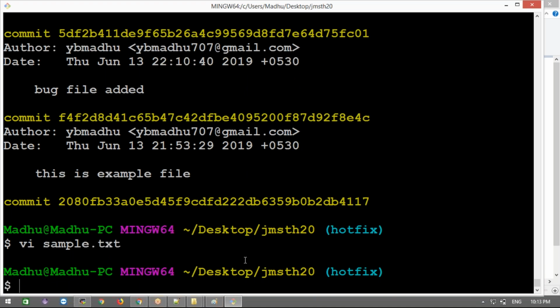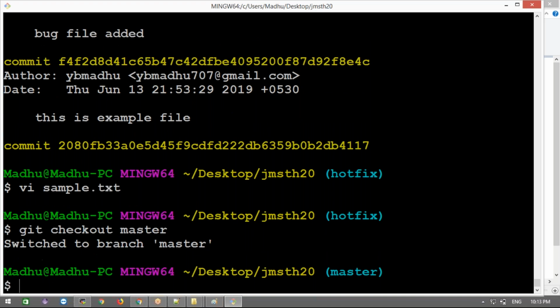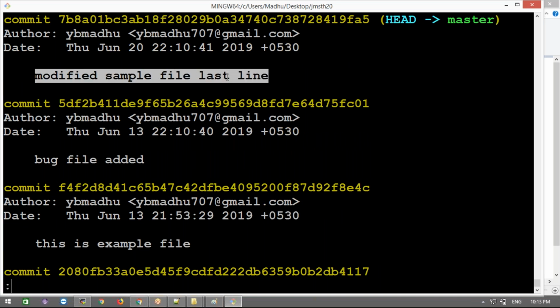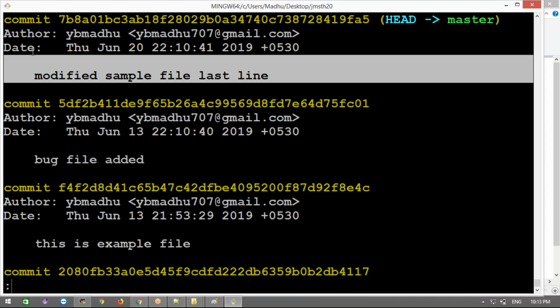Now what I will do, let me check out the master branch. git checkout master branch now. Okay, now see the git log here. See, this message, whatever I had here, I modified directly without adding the data there.